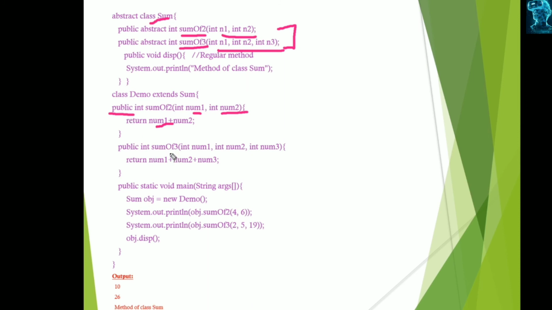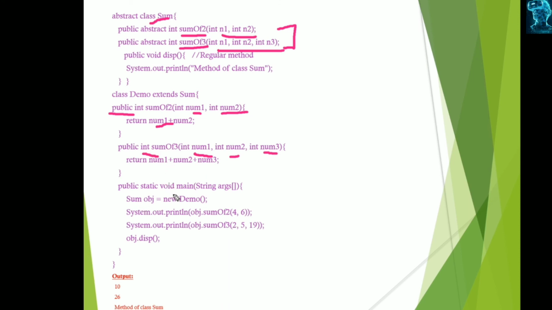And next is the implementation of the sum of three method, which has to take three numbers as the arguments or parameters, and which sums and returns a single value where it is called. So num1 plus num2 plus num3 is summed and returned where it is called.